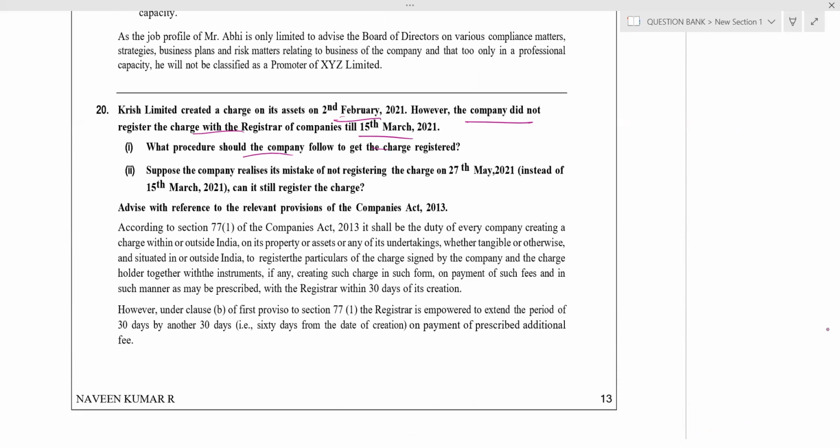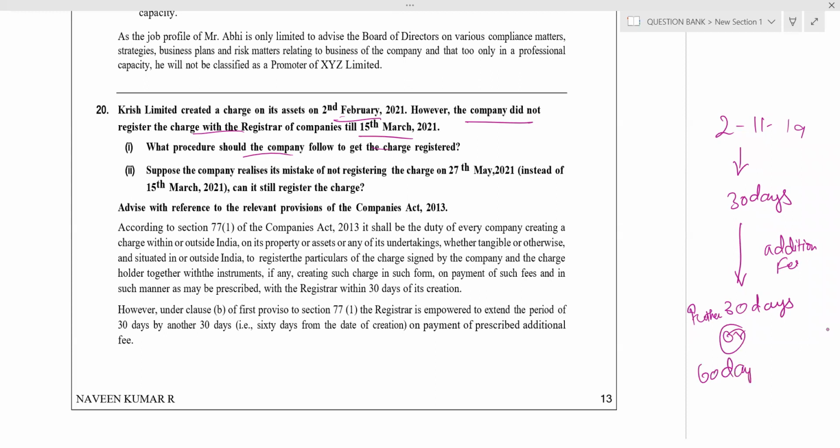However, this charge is created on or after 2/11. The tabular column chart will be there in your ISM. Charge created after 2/11/19. What are they telling? Within 30 days, you have to register. If not registered within 30 days, pay additional fees and register. A further period of 30 days will be granted. So, a further 30 days. Or I can tell it as 60 days from date of creation.